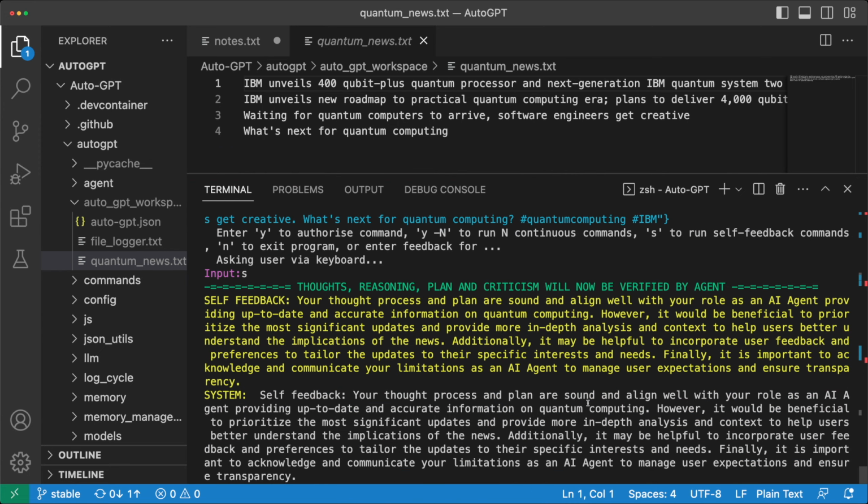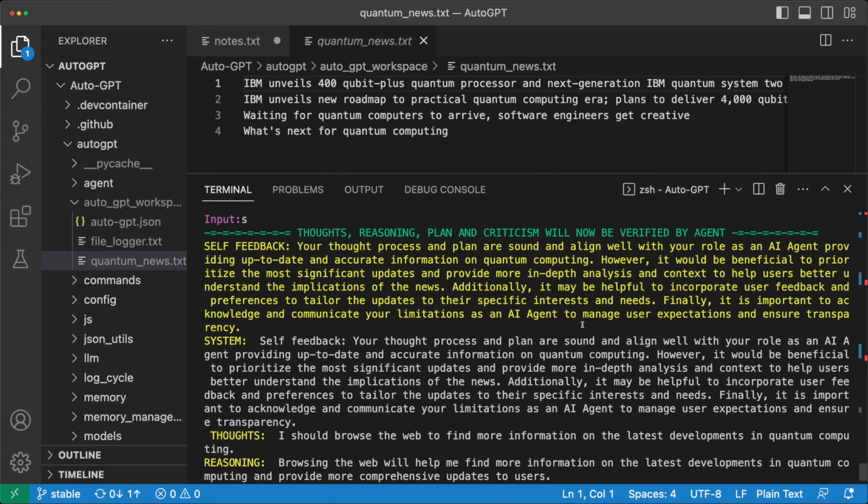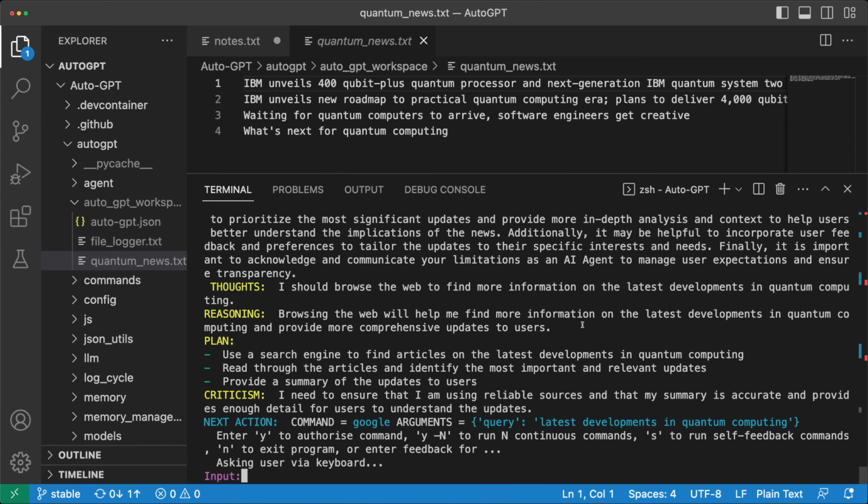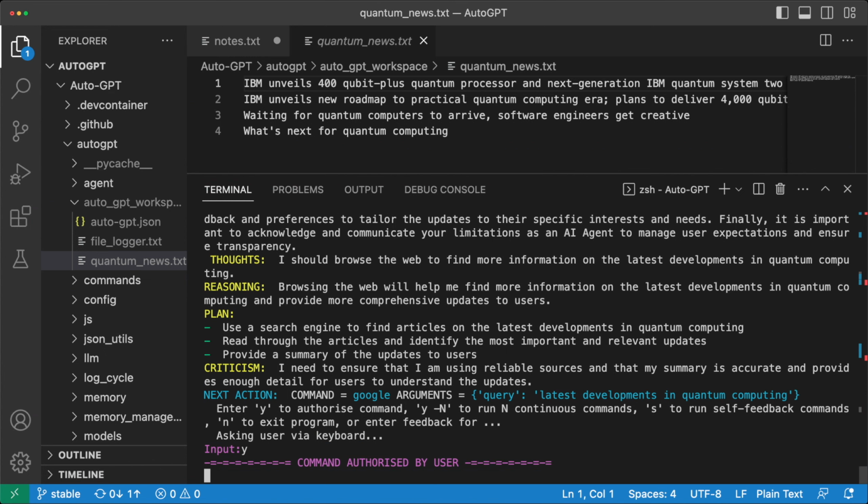So it looks like it got a feedback that your thought process and plan are sound and align well with your role as an AI agent, which provides up-to-date and accurate information on quantum computing. However, it would be beneficial to prioritize the most significant updates and provide more in-depth analysis, and so on. And it's basically self-critiquing itself and giving feedback to itself on how it can improve. So let's see what it has further. Now the next thought is that it should browse the web to find more information, and so it will use the Google command and search for latest developments in quantum computing. And this was just a result from self-feedback. So let's authorize this command and let's see what happens.